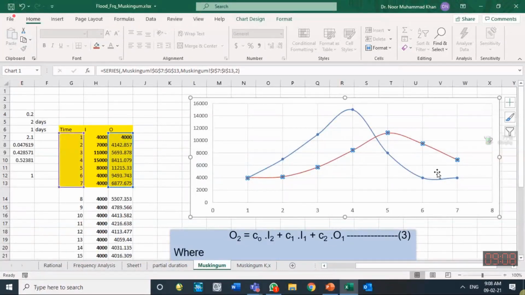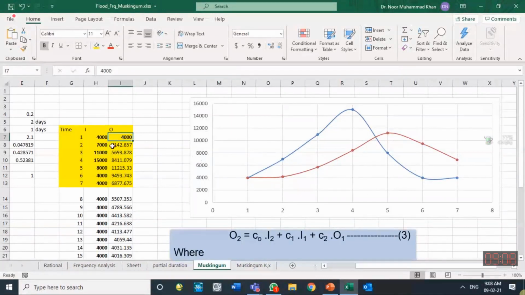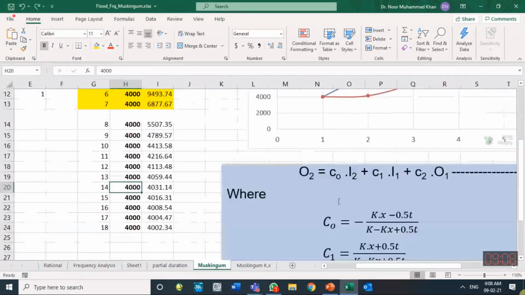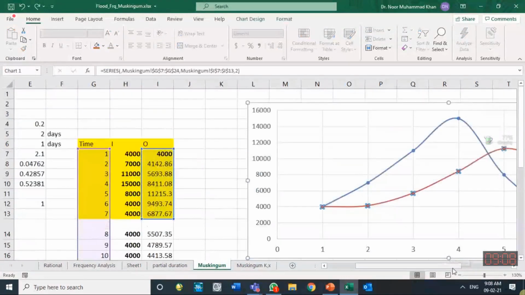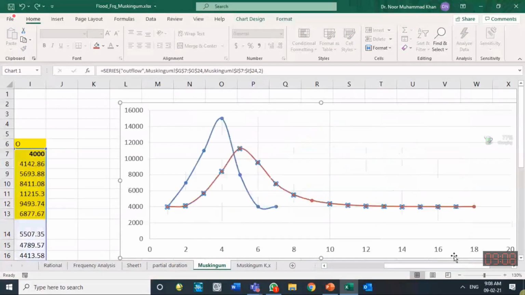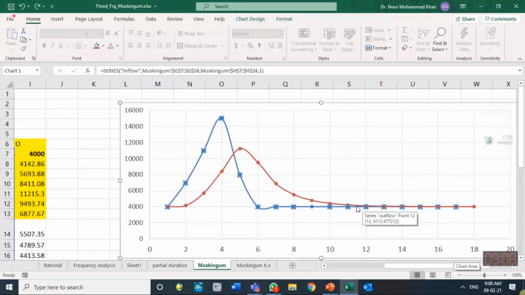Because I wanted to see the time till the original discharge of 4000 had been recovered, I extended the inflow hydrograph with constant discharges, and what I got was this. Then I got the 4000 at the outflow location, at the downstream location, after 12 days.